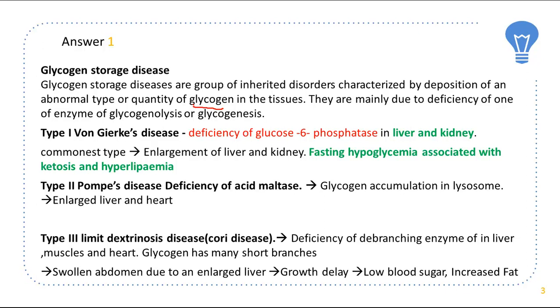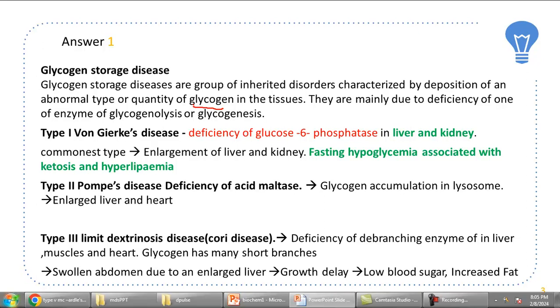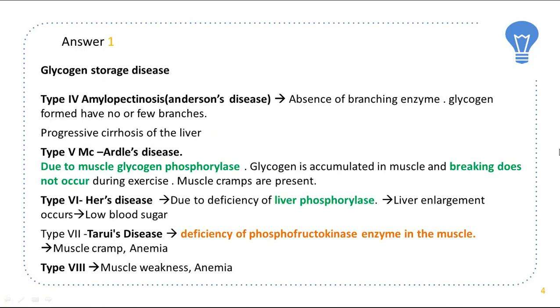Second is type 2, Pompe's disease, that is due to deficiency of acid maltase. Here there is glycogen accumulation in lysosome. Type 3 is Cori's disease, that is deficiency of debranching enzyme in liver, muscles and heart. There is swollen abdomen, growth is delayed, and there is low blood sugar with increased fat. Type 4 is amylopectinosis, that is Andersen's disease. Here there is absence of branching enzyme. Glycogen formed has no or few branches. There is progressive cirrhosis of the liver.